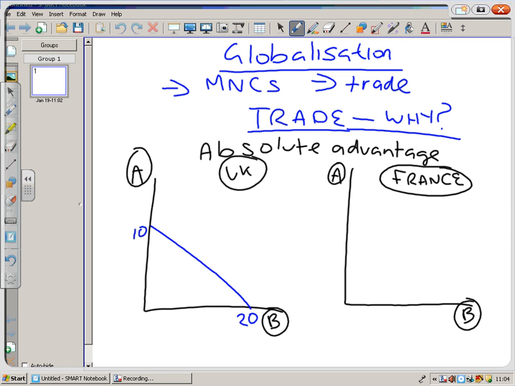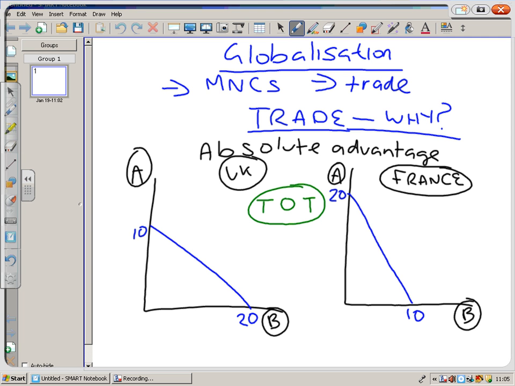So I'm assuming that France has got an equal number of resources to the UK, so the factors of production are more or less identical. In France, they can make 20 of A, 10 of B. Now what we can see here is the theory of absolute advantage. Here we've got a clear benefit to international trade between these two countries. What we have to establish is the terms of trade, so a trade where both countries are happy to exchange one good for another good.